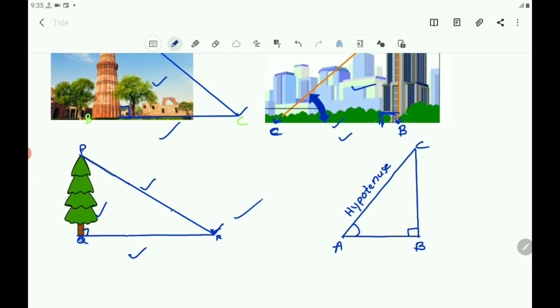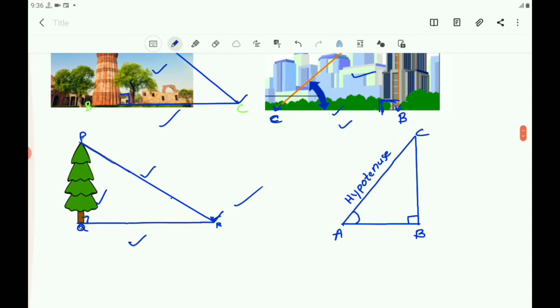So let us consider the angle A, which is an acute angle. Angle A is the brief form of angle CAB. Angle CAB can be written in brief as angle A. So you consider the angle A, and the side opposite to it is BC.